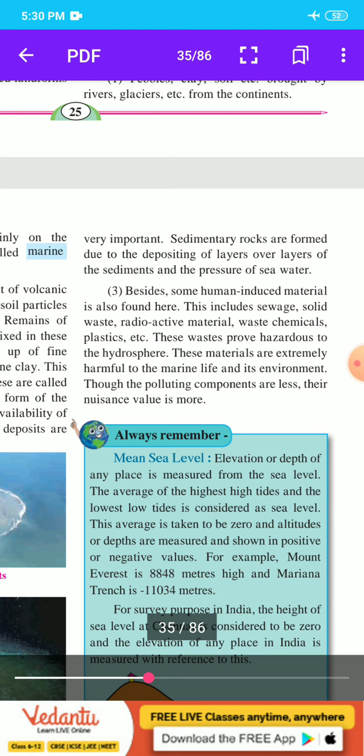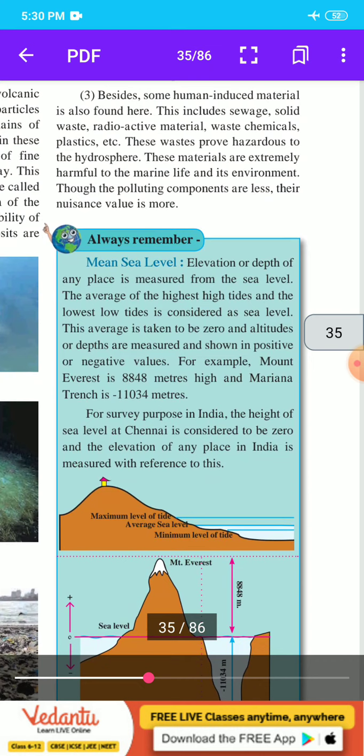The average of the highest high tides and the lowest low tides is considered as sea level. This average is taken to be 0, and altitudes or depths are measured and shown in positive and negative values. For example, Mount Everest is 8,848 meters high and Mariana Trench is 11,034 meters deep.